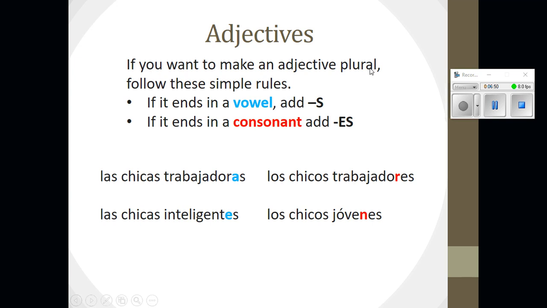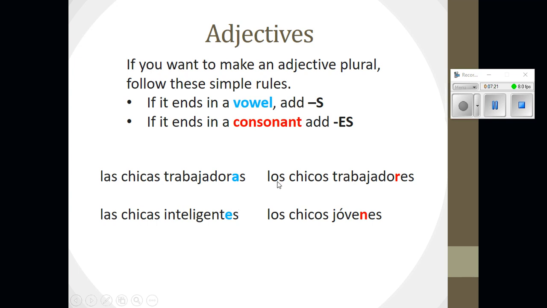If you want to make an adjective plural, follow these rules. If it ends in a vowel, add an S. If it ends in a consonant, add ES. So notice here, las chicas trabajadoras. We made girls plural, so we must make our adjective plural. We add an S. Okay. Las chicas inteligentes. Again, inteligente ends in an E. And if we want to make it plural because we want to describe more than one girl as being intelligent, we would add an S.